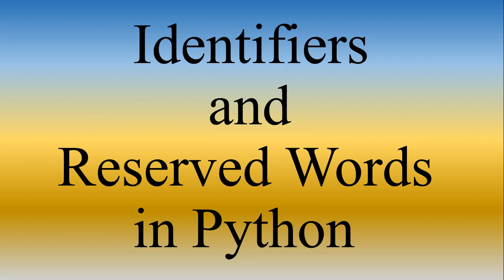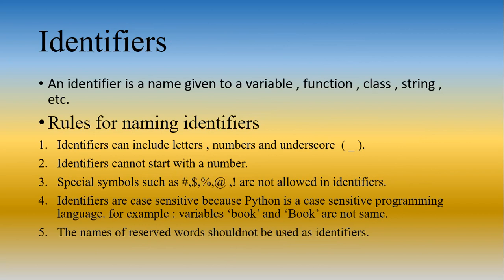Learn about identifiers and reserved words in Python. So, let me tell you what is an identifier. An identifier is a name given to a variable, function, class, string, etc. in Python. Now, rules for naming identifiers. These are the most important rules for naming any variable or a function or maybe a string.